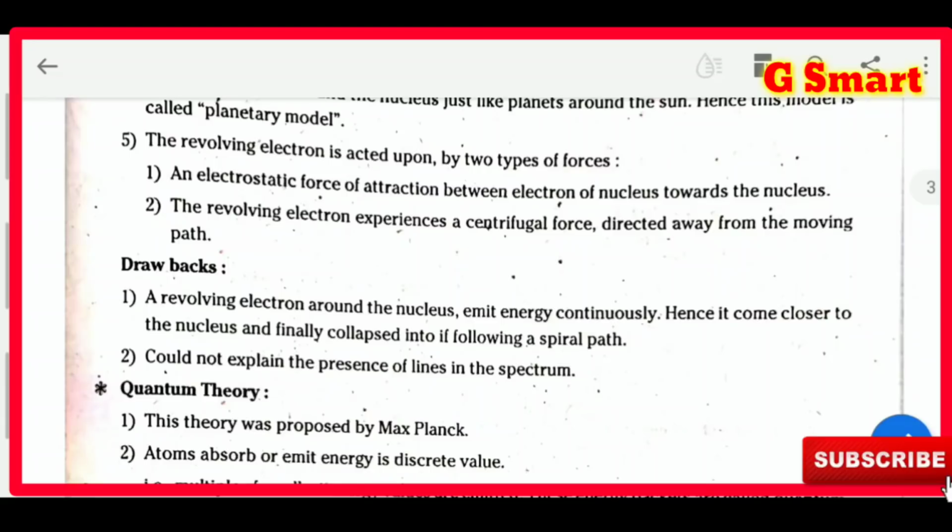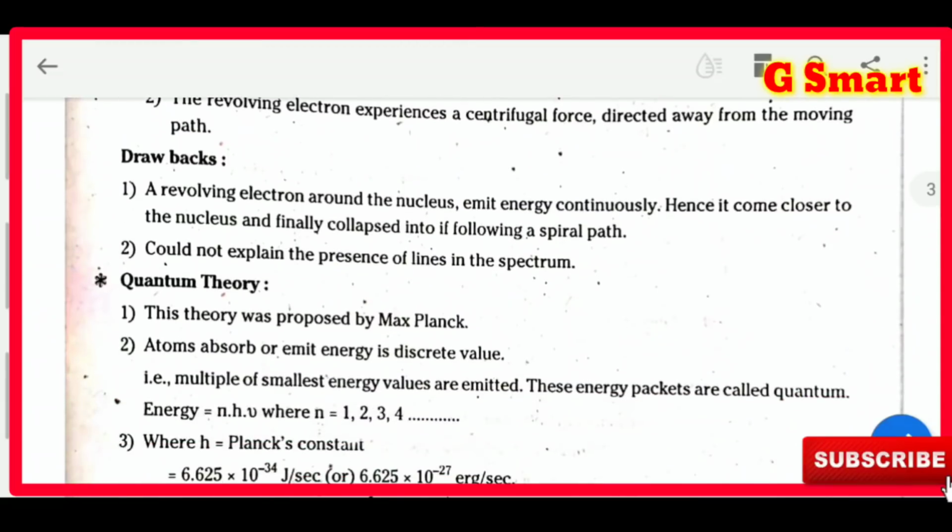An electrostatic force of attraction between electron and nucleus, directed towards the nucleus, and the revolving electron experiences a centrifugal force directed away from the nucleus. That means both forces are opposite to each other. So that's why the electron can revolve around it. It is not going out somewhere. But some drawbacks are there in this theory also. What are those?